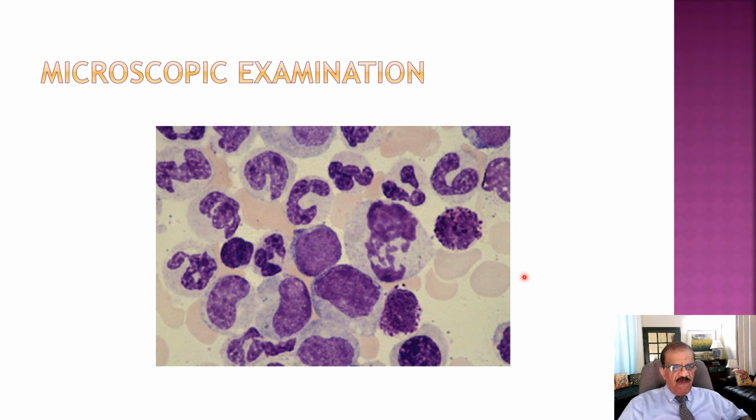This is the peripheral smear, and if you can see, there are too many white cells. This whole field is flooded with white cells, and these are abnormal cells, maybe blast cells, and these are different types of cells. I wouldn't know for sure, but these are precursors of white cells. So this should give you a clue to the diagnosis of chronic myeloid leukemia. But one thing is sure, that these are white cells and they belong to myeloid series.